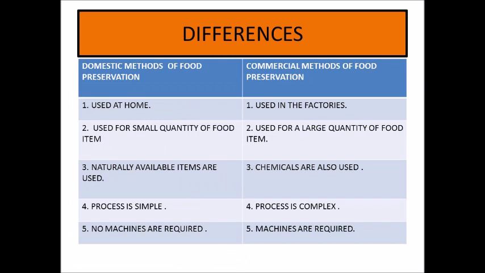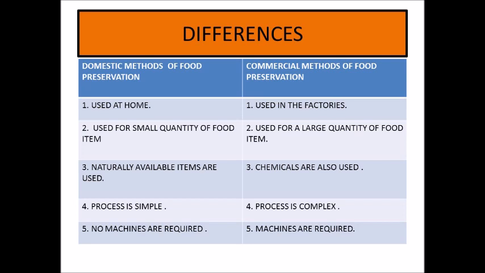Now let us discuss the differences between the two methods of food preservation, that is domestic methods and commercial methods. The first difference is that the domestic method is used at home while the commercial method is used in factories. Secondly, domestic methods are used for preserving a small quantity of food items which are sufficient for a family of 8 to 10 members, while in the commercial method truckloads of preserved food items are prepared to be sent to the market.